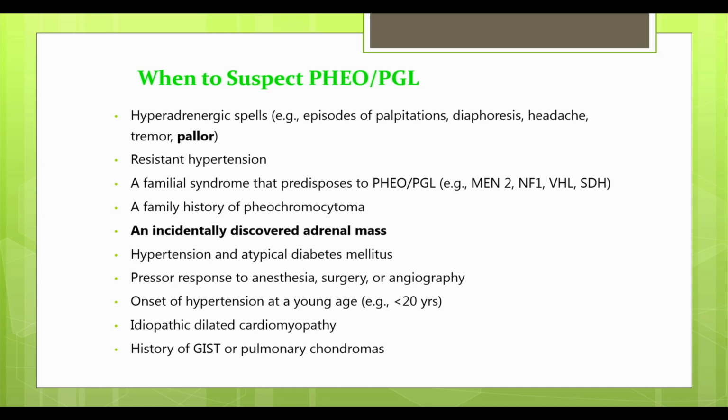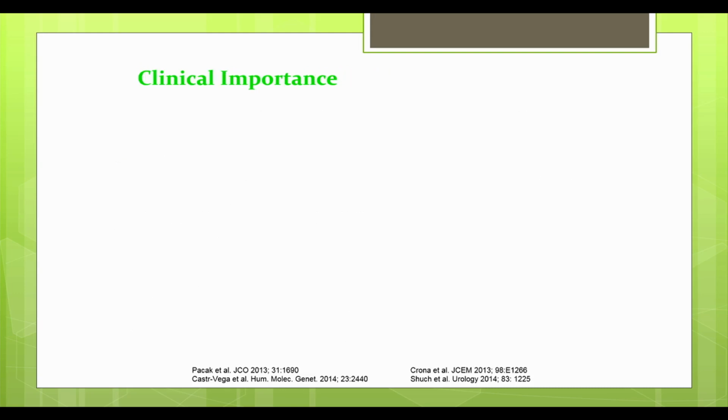And anybody who has an onset of hypertension at a younger age, younger meaning anybody below 20 years of age, those are going to be the patients at high risk for these pheos and paragangliomas. And then additional pathologies, cardiomyopathy and gastrointestinal or pulmonary tumors we talked about, that come along with pheochromocytoma. Why is this important? Because all of this carries prognostic and surveillance implications in the real world.